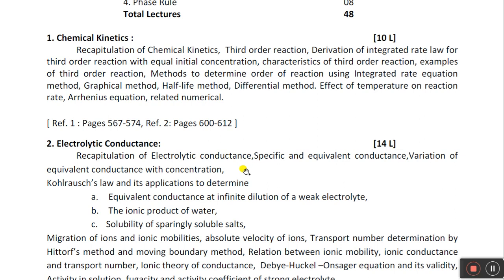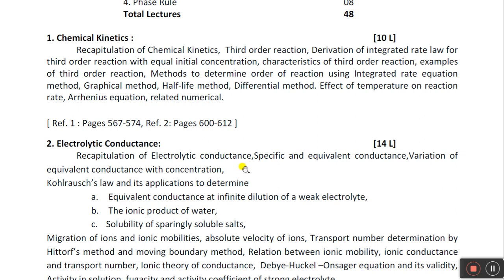Then when we take a salt solution and dip an electrode in it, we observe that current is flowing across the circuit. Why is the current flowing across the circuit? The current flows because of the migration of the ions.